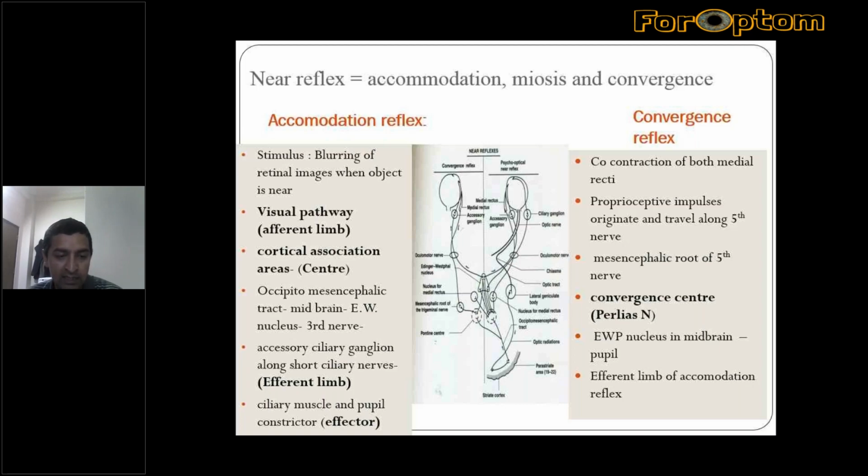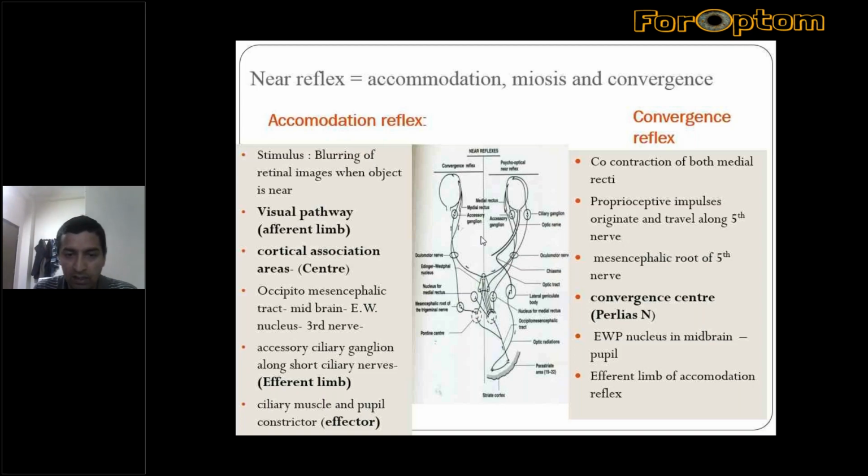Then the accessory ciliary ganglion comes as part of the ciliary ganglion in the course of the third nerve, where its fibers decussate and exit through the short ciliary nerve to reach the ciliary muscle, the main effector of this reflex, along with the pupillary constrictor, resulting in accommodation and miosis.